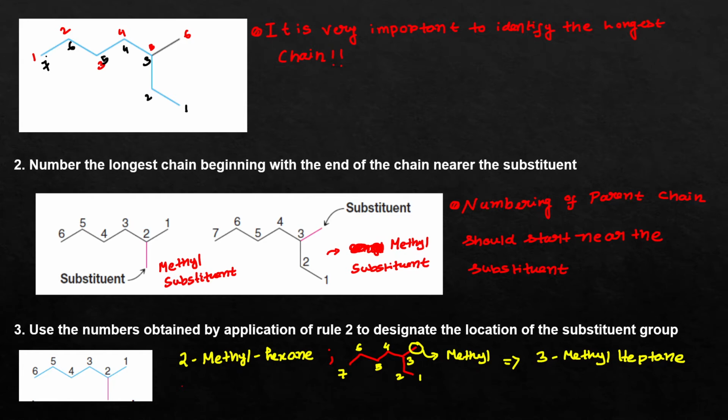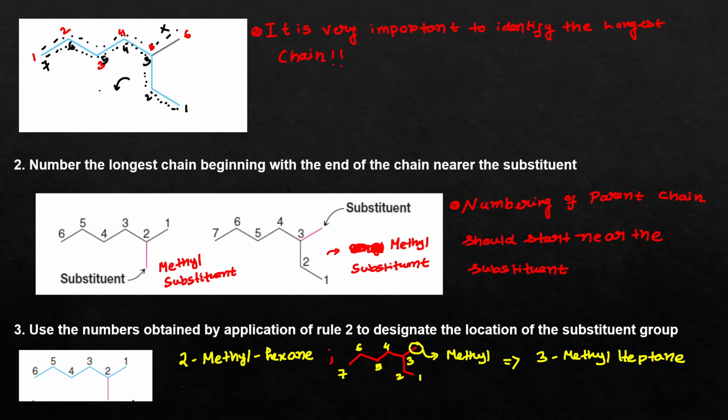So you can see that this will be the parent chain, because this longest continuous chain of carbon atoms contains the maximum number of carbon atoms. So this will not be your parent chain, this will be the parent chain.